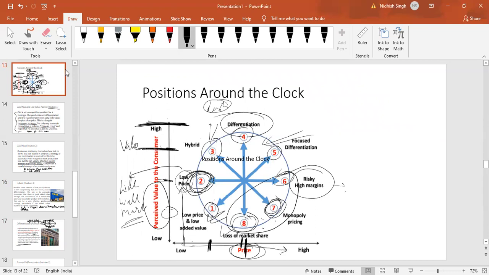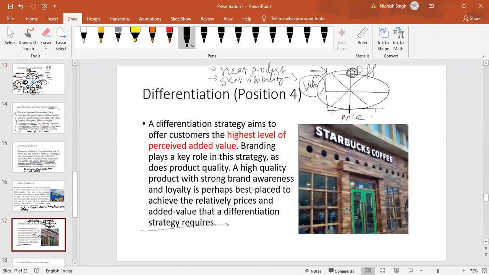Or maybe a company like GE, which has 8 different portfolios and verticals, might be at a different position in the same strategy clock. So there could be some questions around these aspects, and hence you need to be able to quickly identify where the company is and how to move from one position to another. That is the expectation from this model.